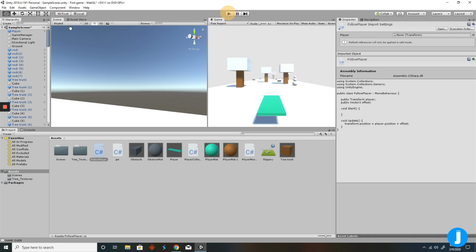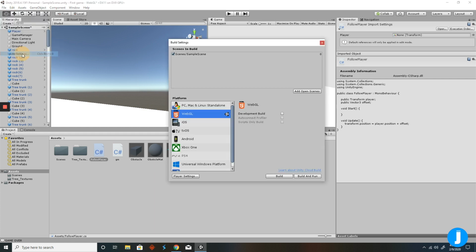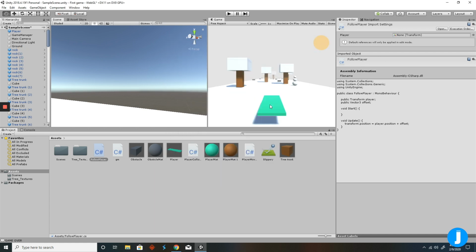So at first we thought this task was going to be impossible, but after looking up a few videos for help, we found that we could use a WebGL to post it as a game. And what we did is we went into build settings as a WebGL and then pressed build and run or build, and this created a folder, and we had to create a folder for this to go into. And then after this was done, it showed us in a web browser what our game was like. But to create a shareable link, we had to actually download the game to a website, and this was called Simmer.io, and Anthony will show you this right now.